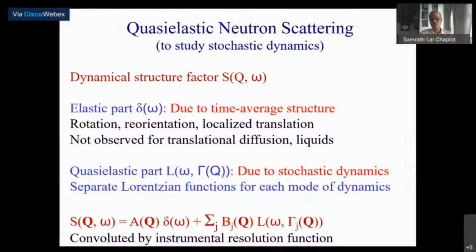So what is the resolution of the instrument? As we said, whether it is 0.1 milli-electron volt or 10 or 20 microelectron volts or whatever it is, that will give you an additional broadening.